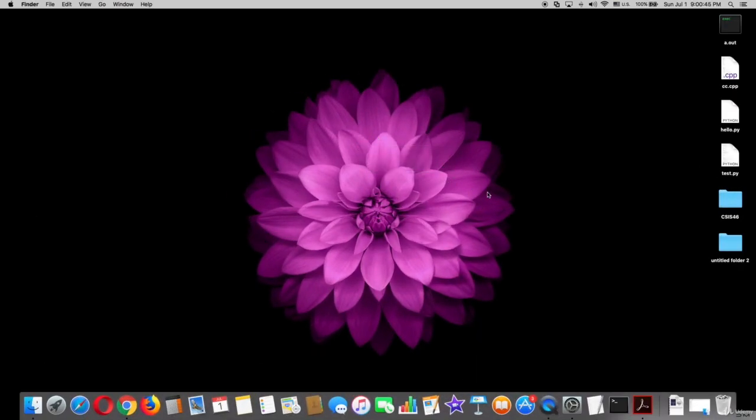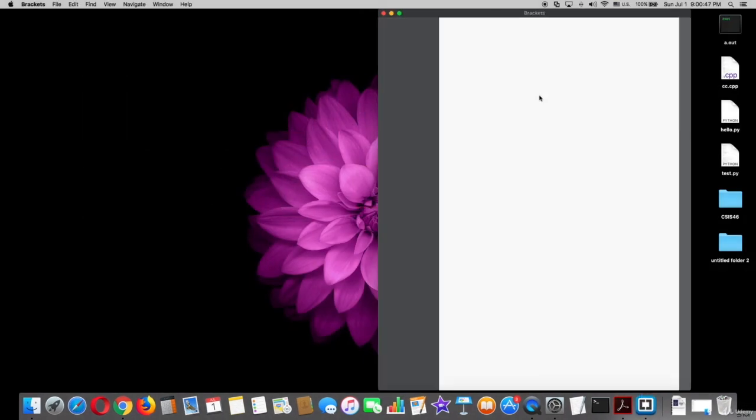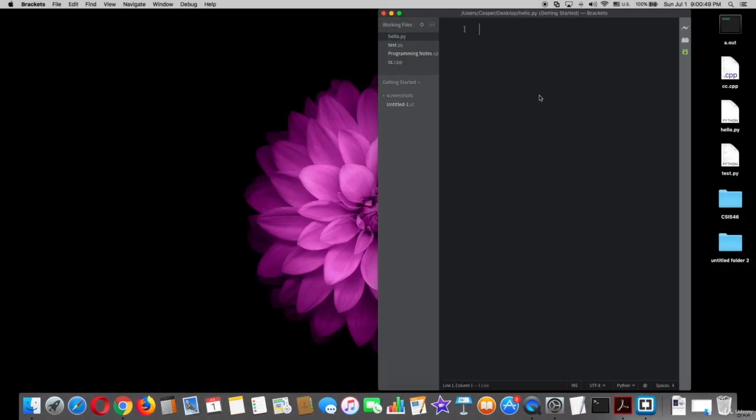Okay, open brackets to try using while loop. So I will use while loop to print I as long as variable I is less than 6. So type letter I equal 1. To use while loop, you have to type the keyword while first, then parentheses and put the conditions. For example, while I less than or equal 6, which means it will still loop as long as I is less than or equal 6.